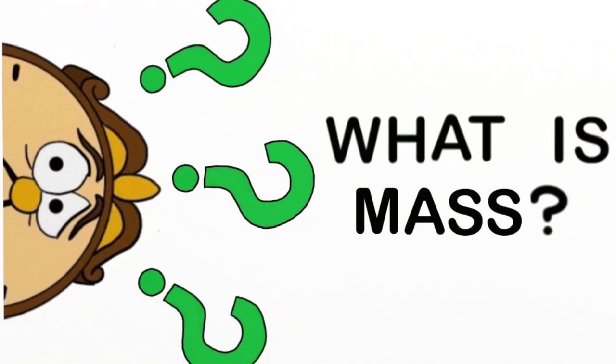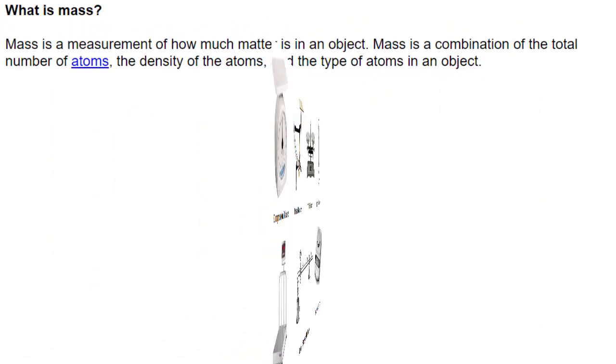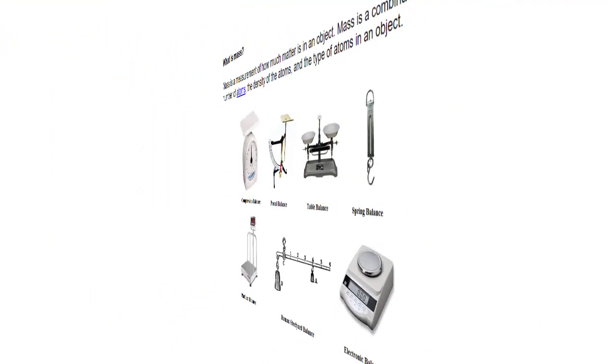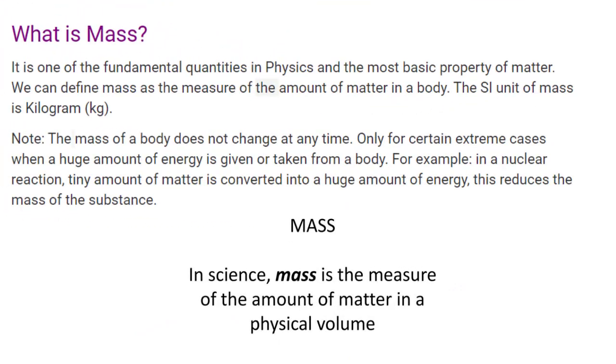What is mass? Mass is a measurement of how much matter is in an object. Mass is a combination of the total number of atoms, the density of the atoms, and the type of atoms in an object. It is one of the fundamental quantities in physics and the most basic property of matter. We can define mass as the measure of the amount of matter in a body. The SI unit of mass is kg.